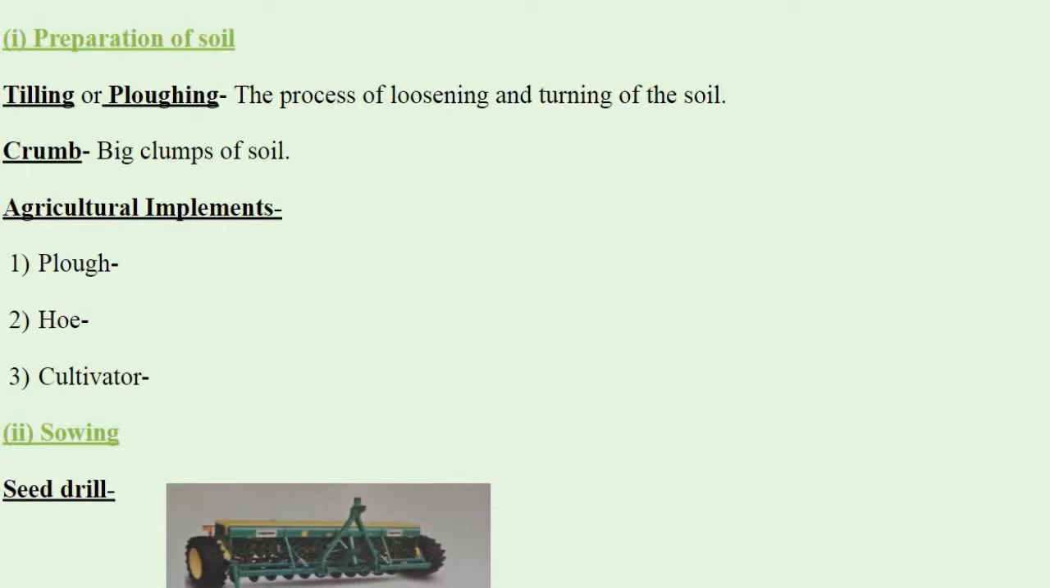In the first step, the farmer has to turn the soil and loosen it. And why is he doing so? This allows the roots to penetrate deep into the soil. The loose soil allows the roots to breathe easily even when they go deep into the soil. The loosened soil helps in the growth of earthworms and microbes present in the soil.